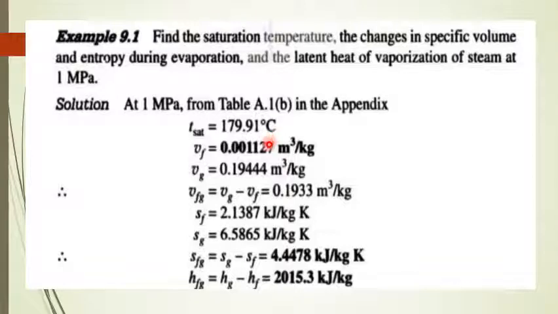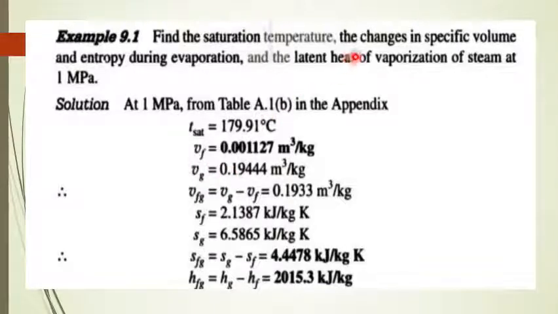Similarly, hf, which means the enthalpy of water, I mean the sensible heat of water at this pressure, you will get from the steam table itself. And the enthalpy of evaporation, or latent heat of evaporation, we can get from the steam table itself.